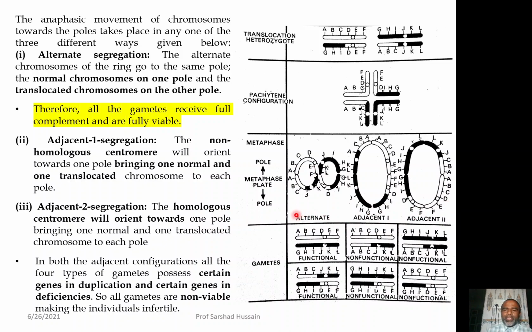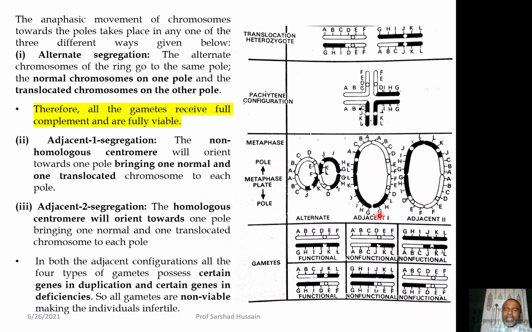The alternate means that towards one pole, both the normal chromosomes are going, and towards the other pole of the metaphase spindle apparatus, you are having the translocated chromosomes. This is also translocated, this is also translocated. So, alternate means at one pole of the spindle apparatus you will have the normal chromosomes, and at the other pole you will have the translocated chromosomes.